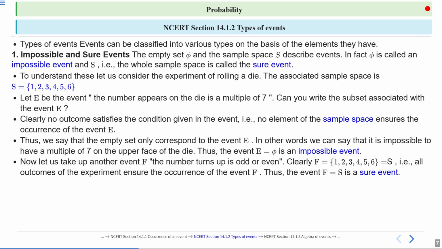So the event F equal to S is a sure event, and the event E is an impossible event. Impossible event means it is not able to happen. Sure event means it is guaranteed to happen.